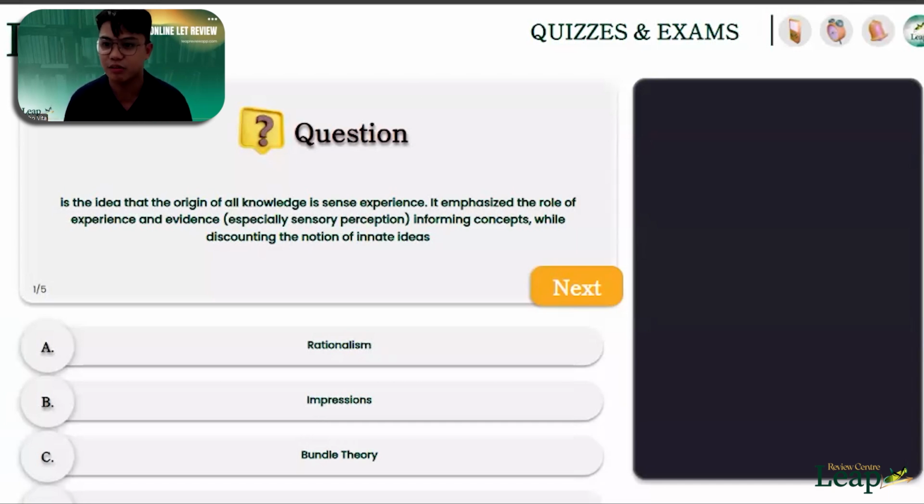So I'll repeat the question. You can answer in our comment box or here in Zoom. Pwede kayo mag-comment on Facebook, on TikTok, you can also answer. So the question is, the idea that the origin of all knowledge is sense experience. It emphasizes the role of experience and evidence, especially sensory perception, in forming concepts while discounting the notion of innate ideas. So what is your answer?